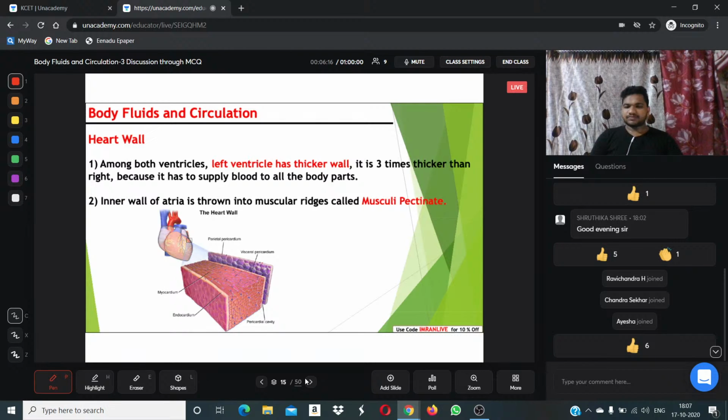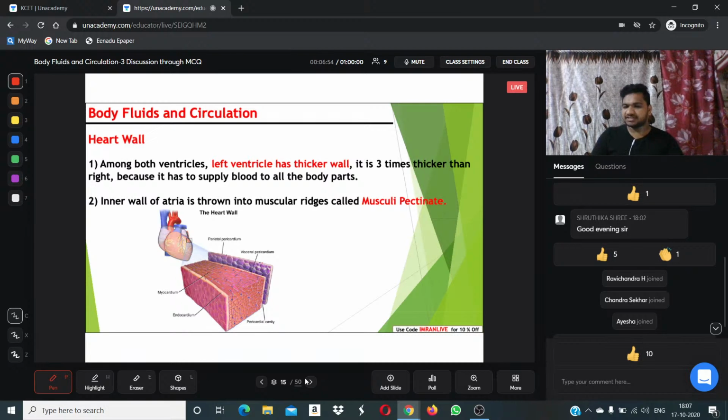In the previous class, we discussed the heart wall, and how the heart wall is made up of three layers. Can you name the three layers? If you are opening the heart from externally to internally, which layer will you find first? Answer me. I am waiting for your answer.